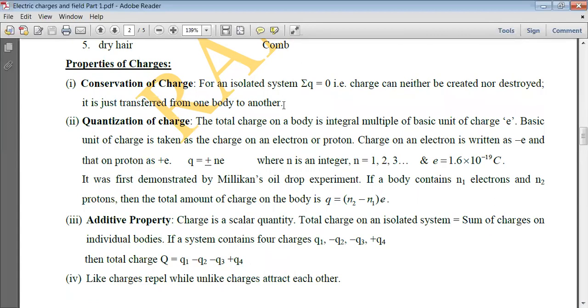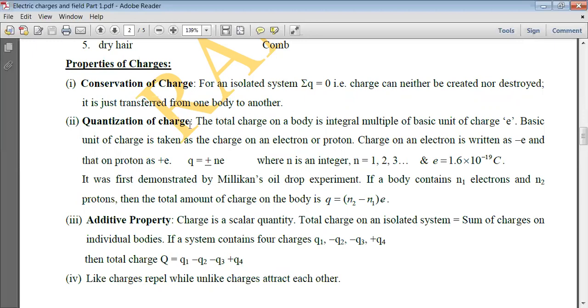Let's take the example of glass rod and silk cloth. Before rubbing, both are neutral. After rubbing, the glass rod gets positive charge and the silk cloth gets an equal amount of negative charge. So the total charge on this system is constant. So this property we call conservation of charge.